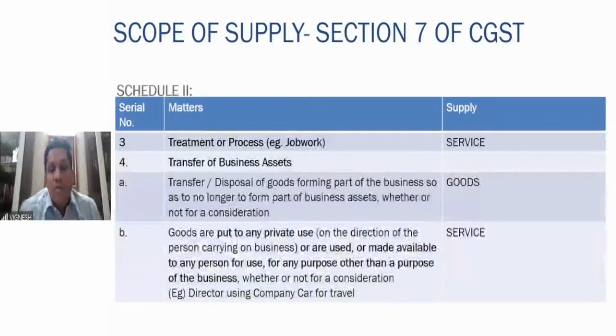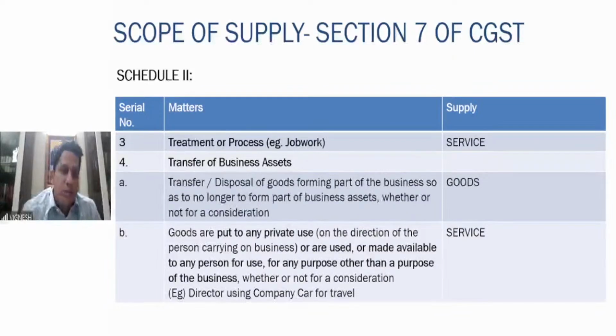Then treatment or process, that is job work. If you have some items on which some process needs to be carried out, you are transferring the goods to the job worker. He is undertaking the process on that and sending it back. It is a service. Then transfer of business assets. As I told you, if the transfer or disposal of goods forming part of the business, so that they no longer form part of the business assets, whether or not for a consideration, disposal of assets to be treated as goods.